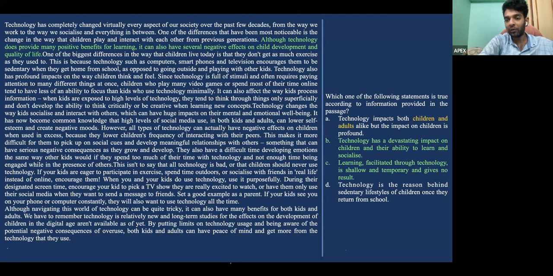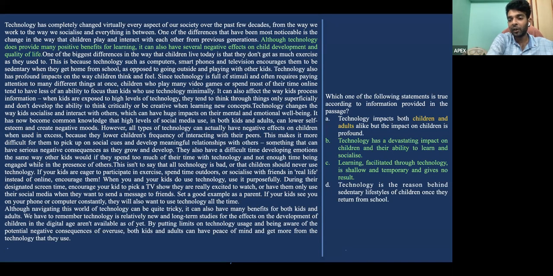Okay. So now when we are looking at these two things, we cannot establish that they are not learning how to socialize. Okay. So this impact, the devastating part, is something that we cannot take to be completely true. He's mentioned that there are some positives too. Yes. And here, learning facilitated through technology is shallow and temporary and gives no result. Again, we cannot say that that's true, because there are some positive benefits of learning, right? Yes. So we cannot say that this part is also true. So A, B, and C we can negate.